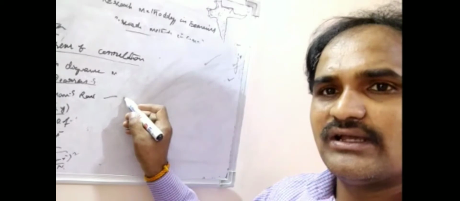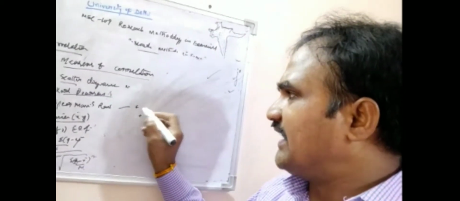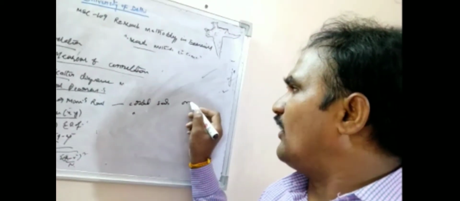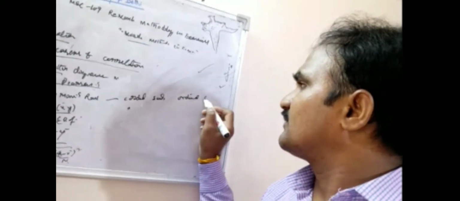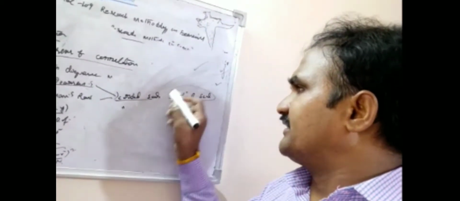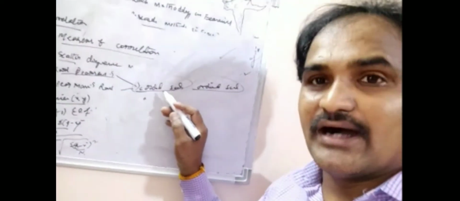The difference from Karl Pearson is in the scale of the two variables, which are sometimes cardinal scale and ordinal scale. Karl Pearson uses both the cardinal scale and the ordinal scale.